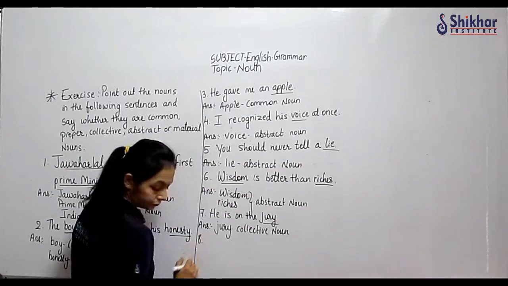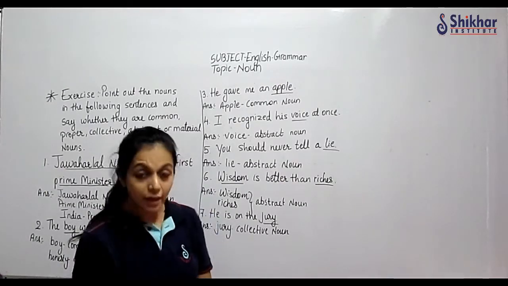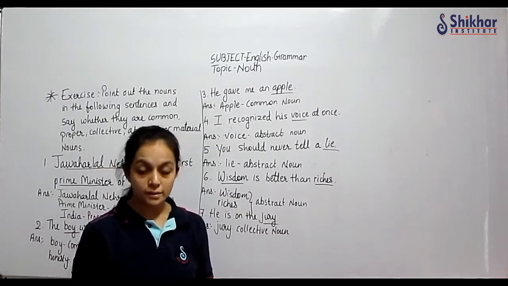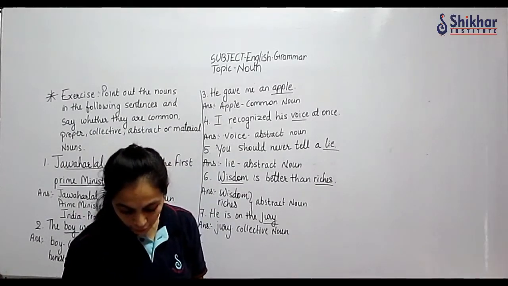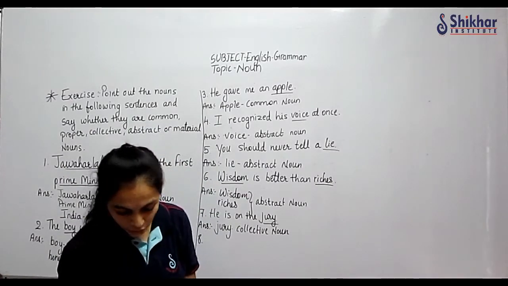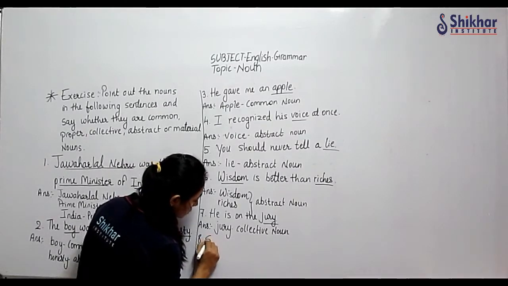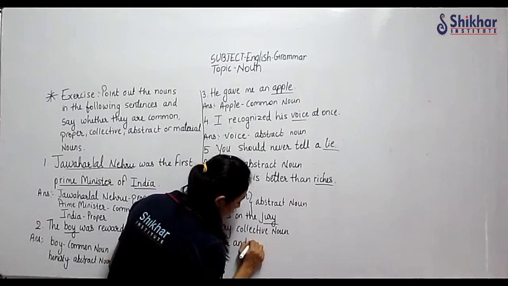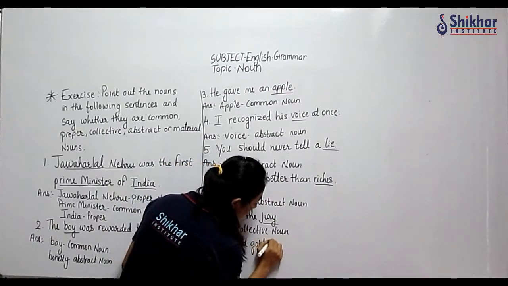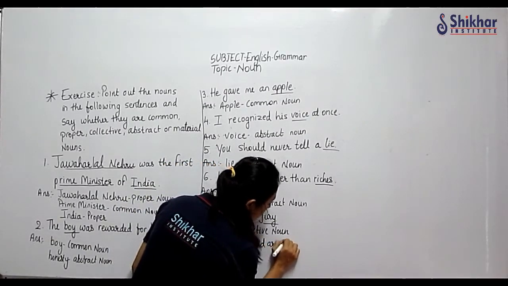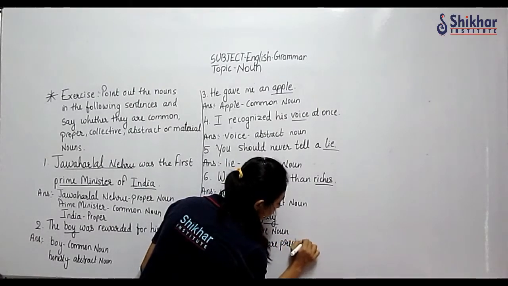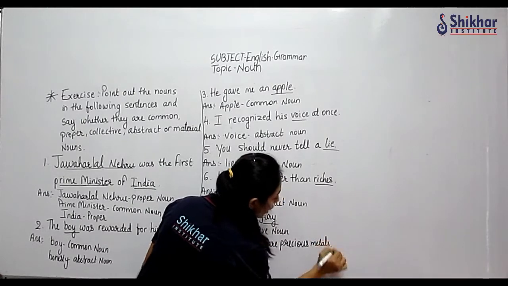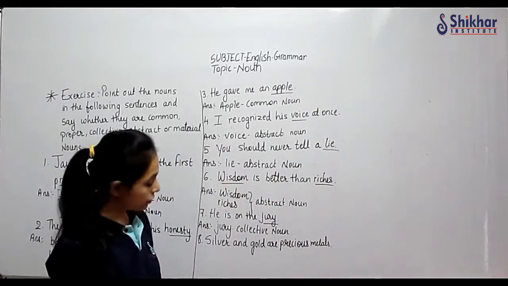Eighth one. See, right now I am discussing with you. The last 5 sentences I will give you for practice. Okay, eighth one: Silver and gold are precious metals. I hope all of you are writing with me.